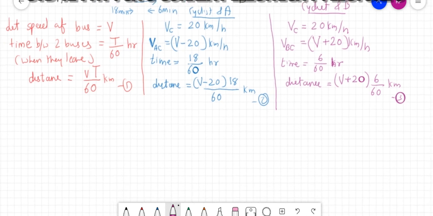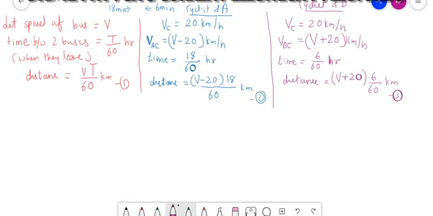Now I will relate these 3. That means VT upon 60 is equal to V minus 20 upon 60 into 18, from 1 and 2.